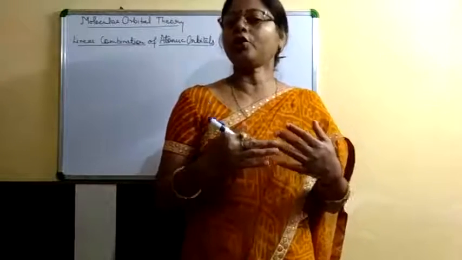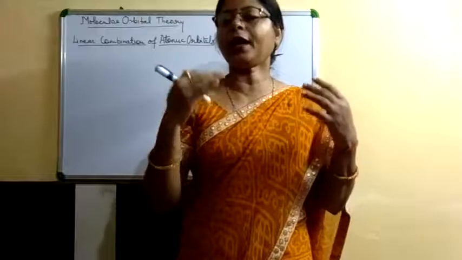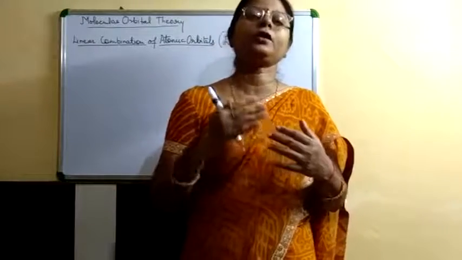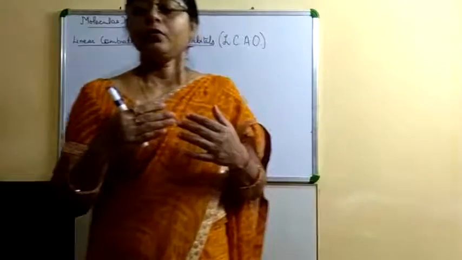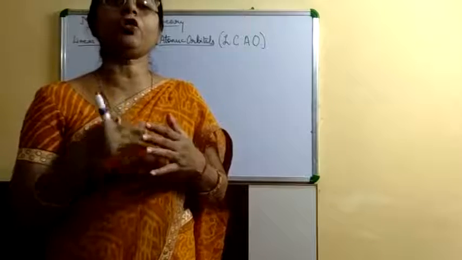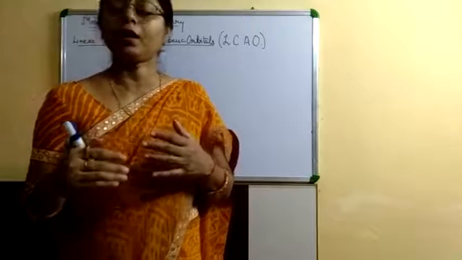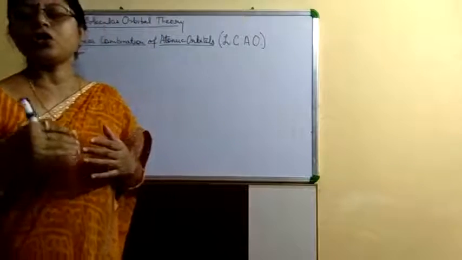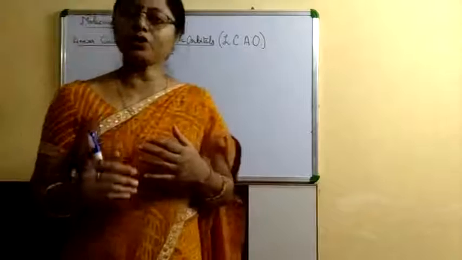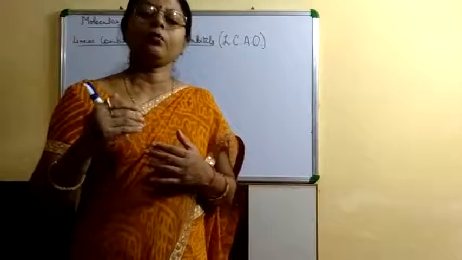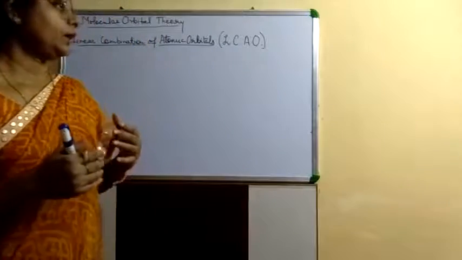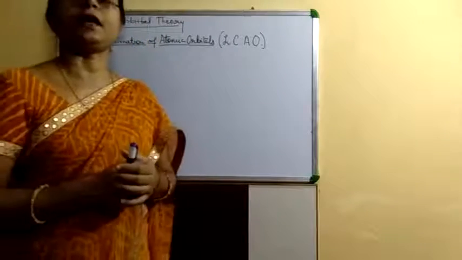Now, when atomic orbitals combine together to form a molecule, they follow two methods. The first is known as linear combination of atomic orbitals, and the second is known as united atom. The first method, linear combination of atomic orbitals, is more useful, and I am going to discuss that method.